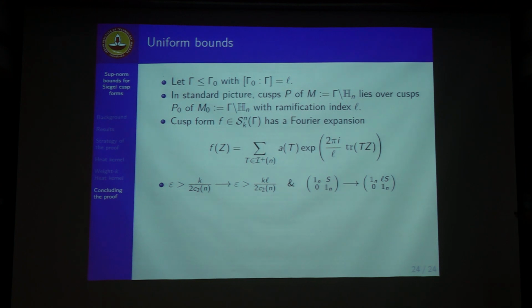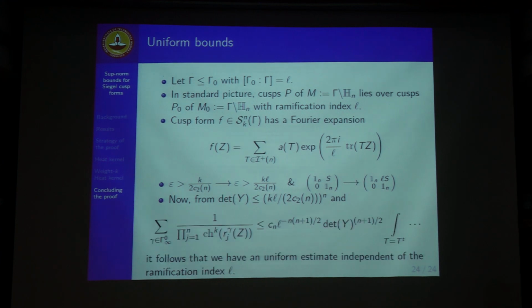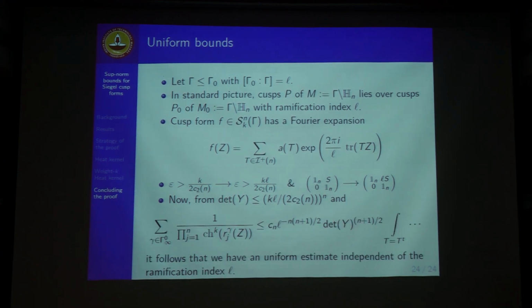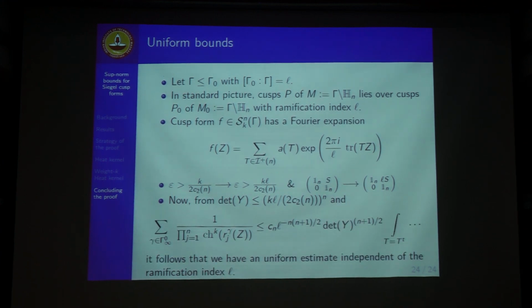So there we replace this k by C_2n with kL, and in the translation matrices we replace the s by Ls. Then one can show from the form of the integral that these two L's, coming from the two sides, cancel out, and so we have a bound that is free from L, and that is our uniform bound.